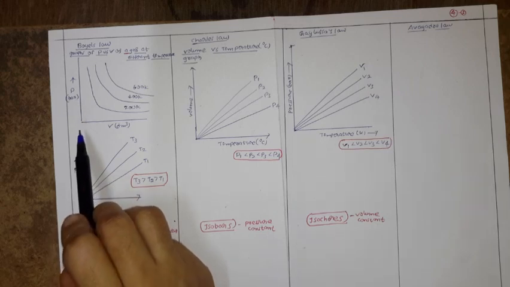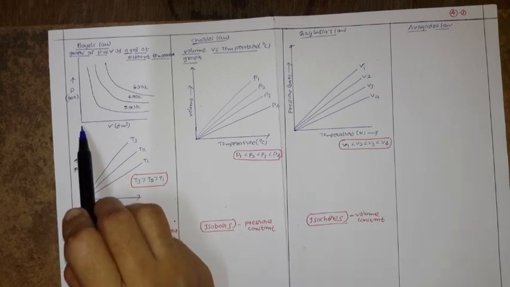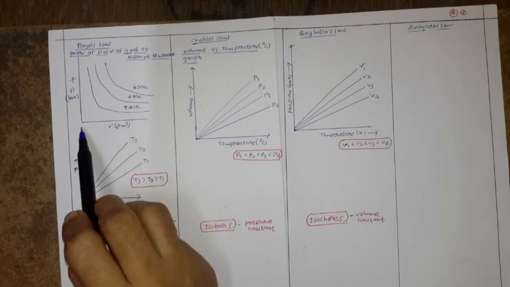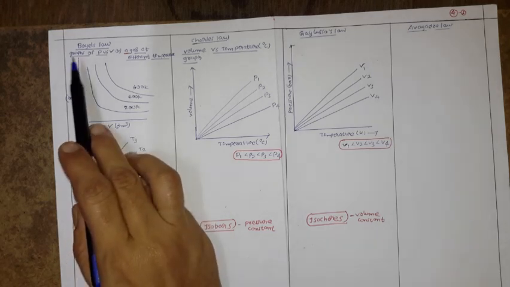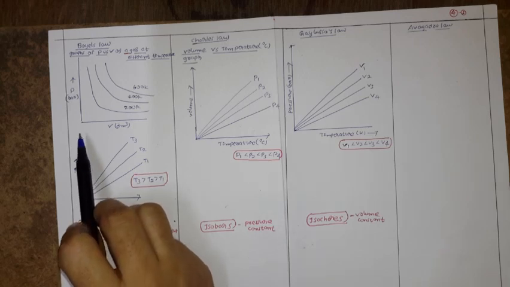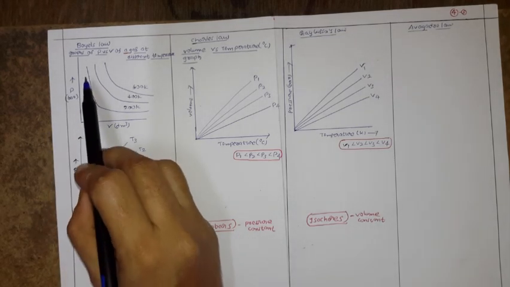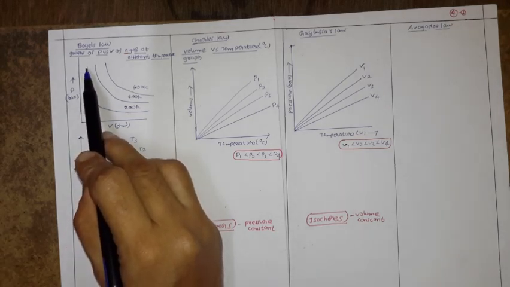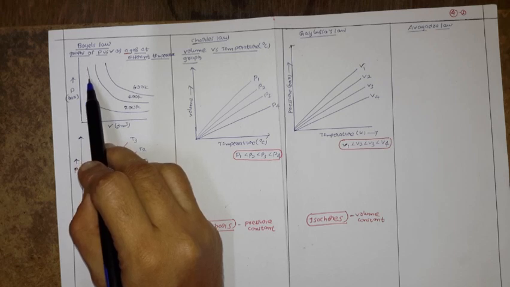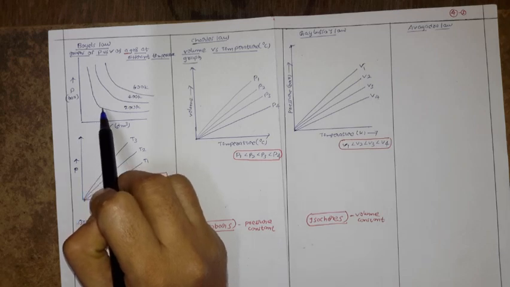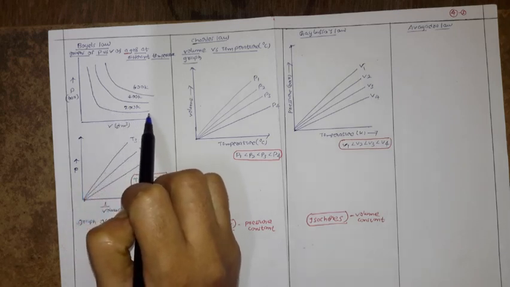Now let us discuss the relation. If you take values from left to right, the x-axis values increase, and from here to here the y-axis values increase, isn't it? Now for example, if I move from top to bottom, slowly the P values are going to decrease, but the V value is going to increase.